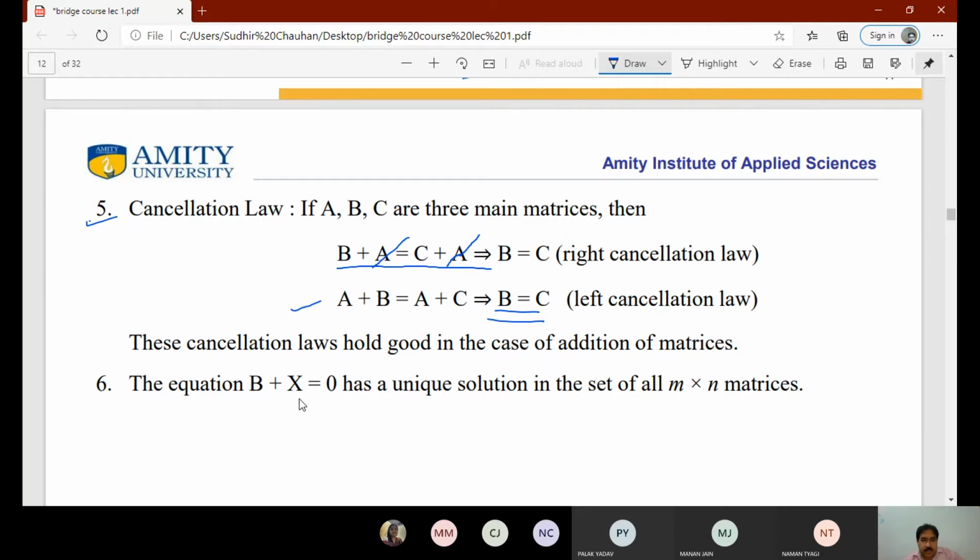The equation B plus X is equal to 0 has a unique solution in the set of all M by N matrices.